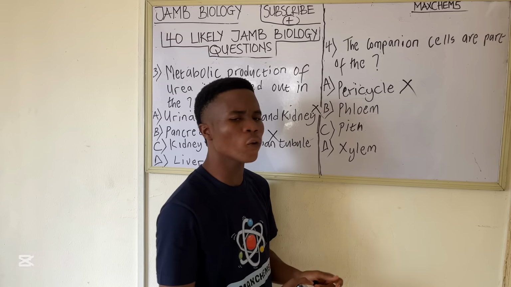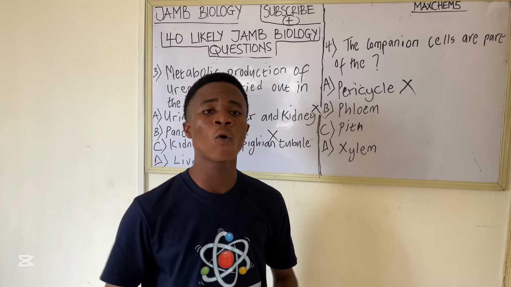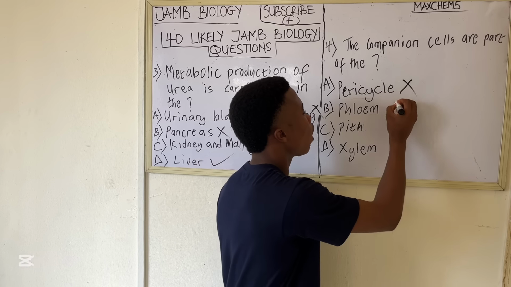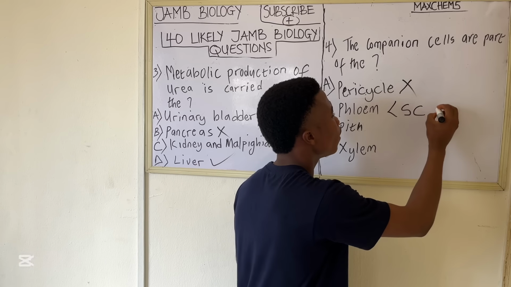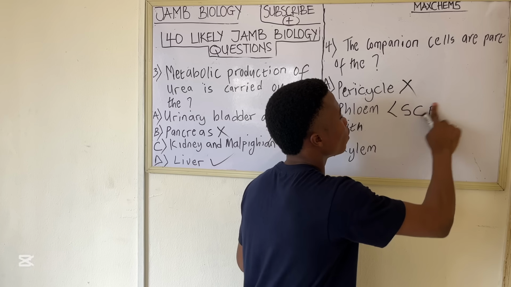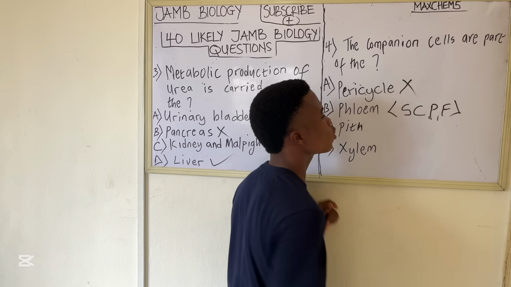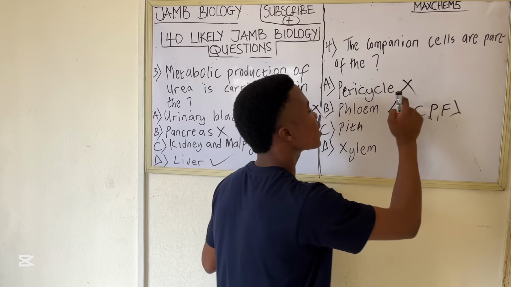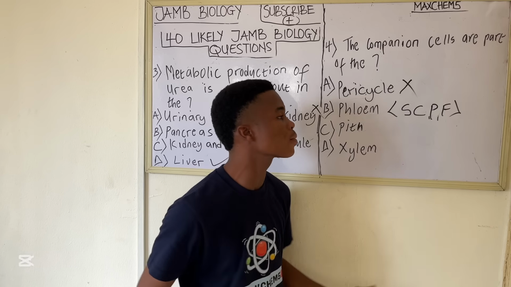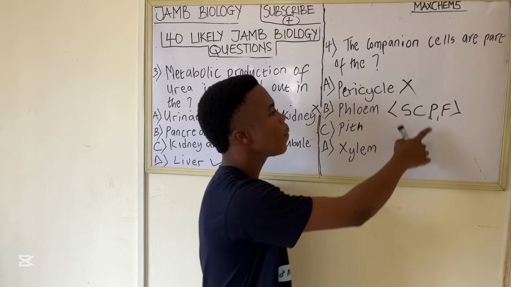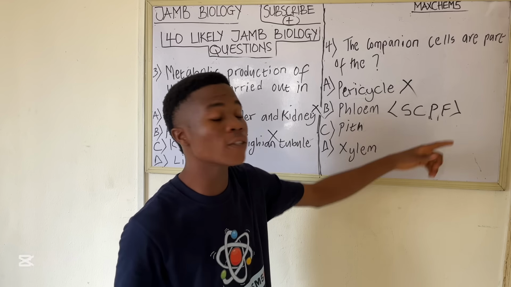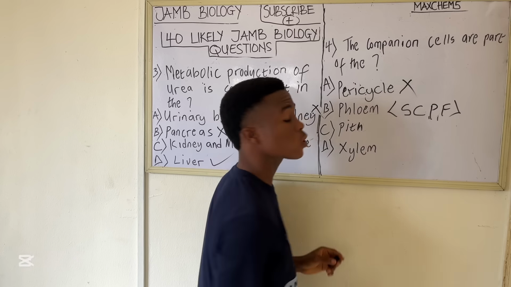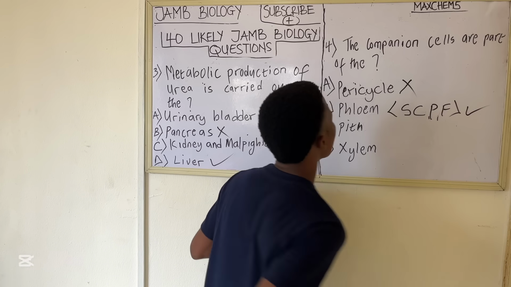So let's look at option B, phloem. Phloem is a tissue that comprises 4 basic cells, and I'll give you the acronym. Let me write it very well: SCPF. So phloem has 4 basic cells. S stands for sieve elements, C stands for companion cells, P stands for parenchyma, and F stands for fiber. So the correct answer to the question is phloem, because phloem has companion cells.